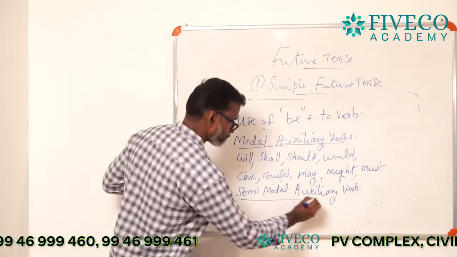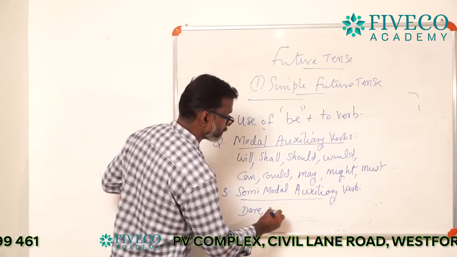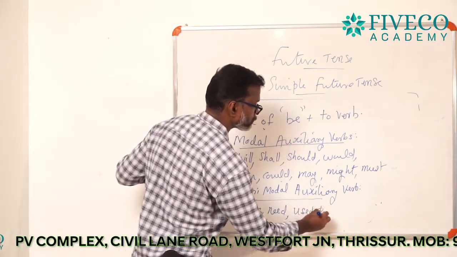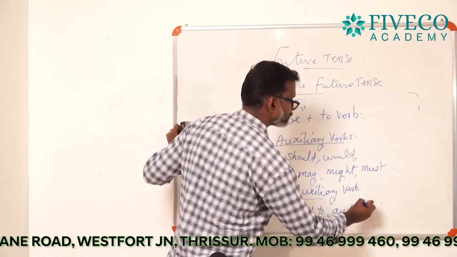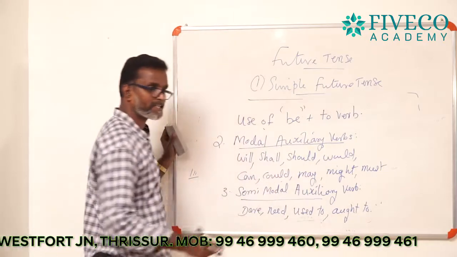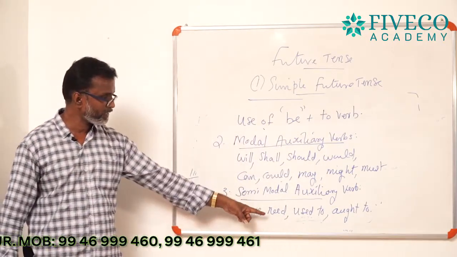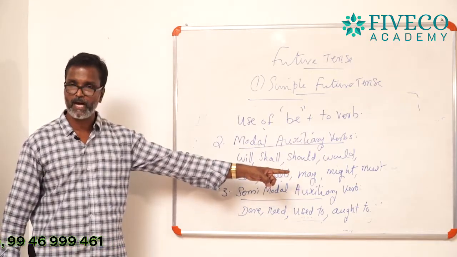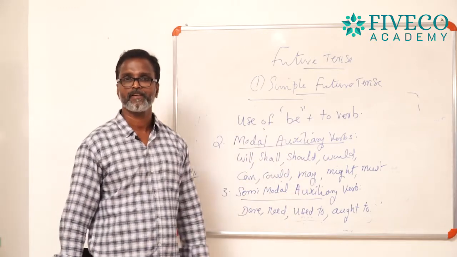I mean, dare, need, used to, ought to, etc. Dare, need, used to, ought to, they are called semi-modal auxiliary verbs.